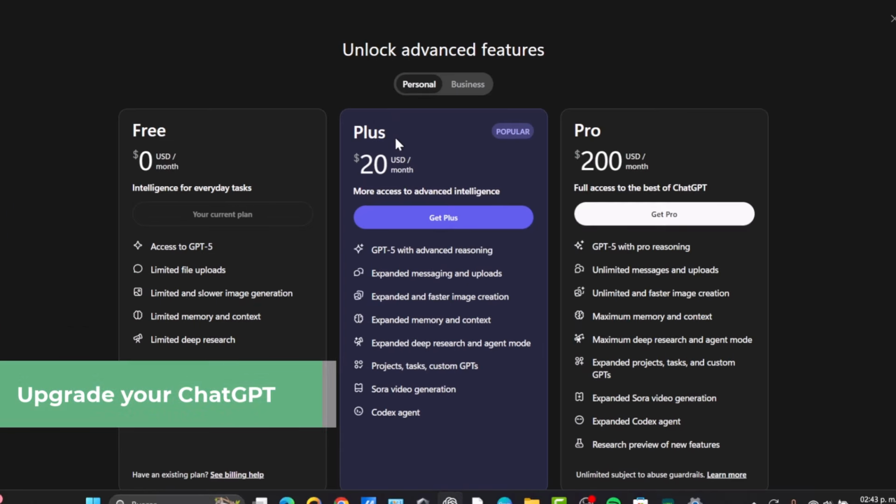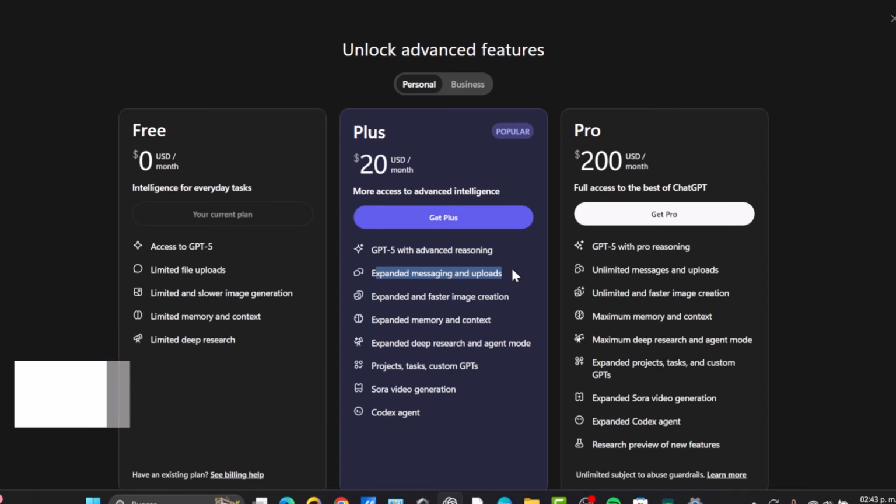For example, the Plus plan gives you access to GPT advanced reasoning, expanded messages and uploads. It gives you expanded and faster image generation, memory and context, deep research and agent mode, projects, tasks, custom GPTs, the Sora video generation, which is something really awesome, and the Codex agent. So take that in mind when you want to get started, of course, with ChatGPT Pro.